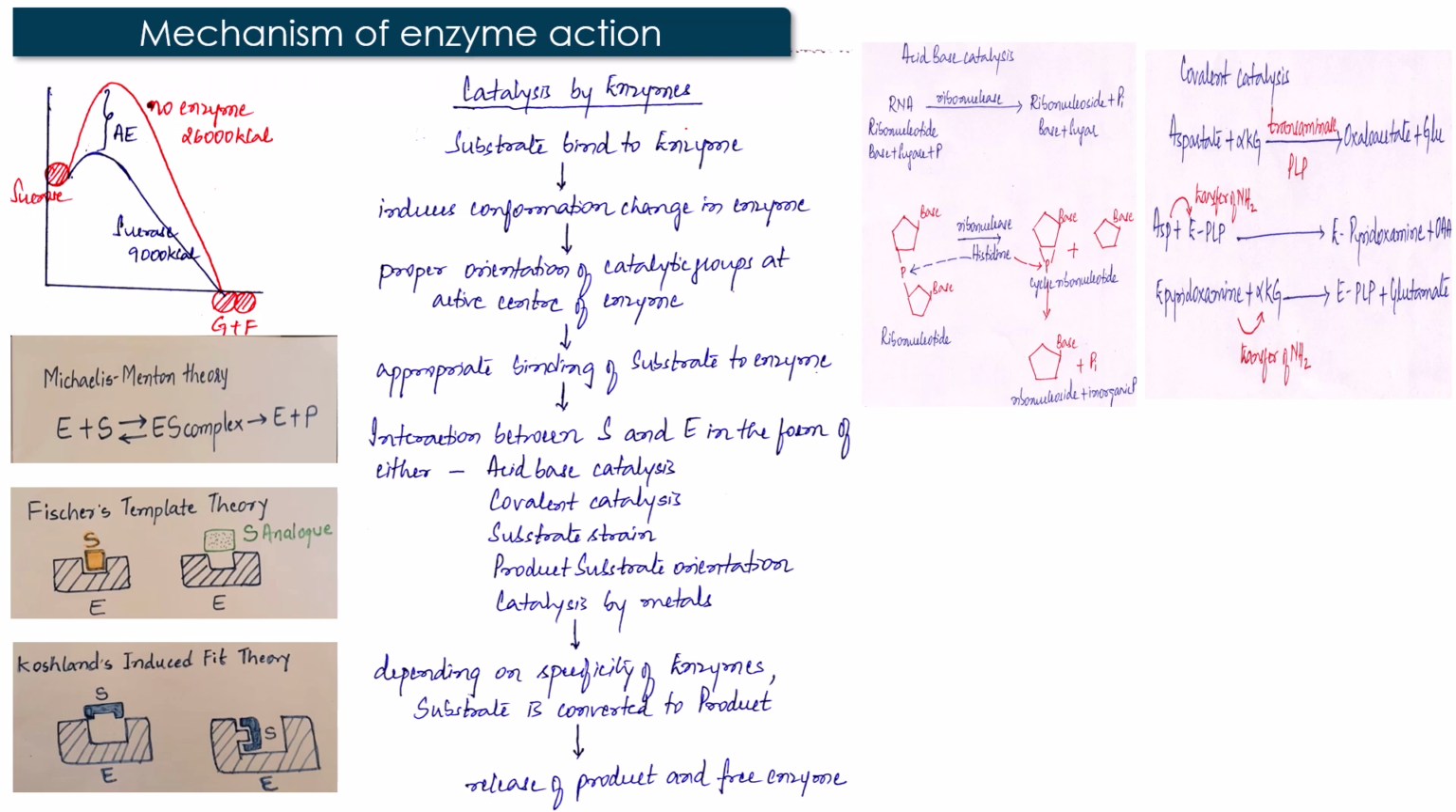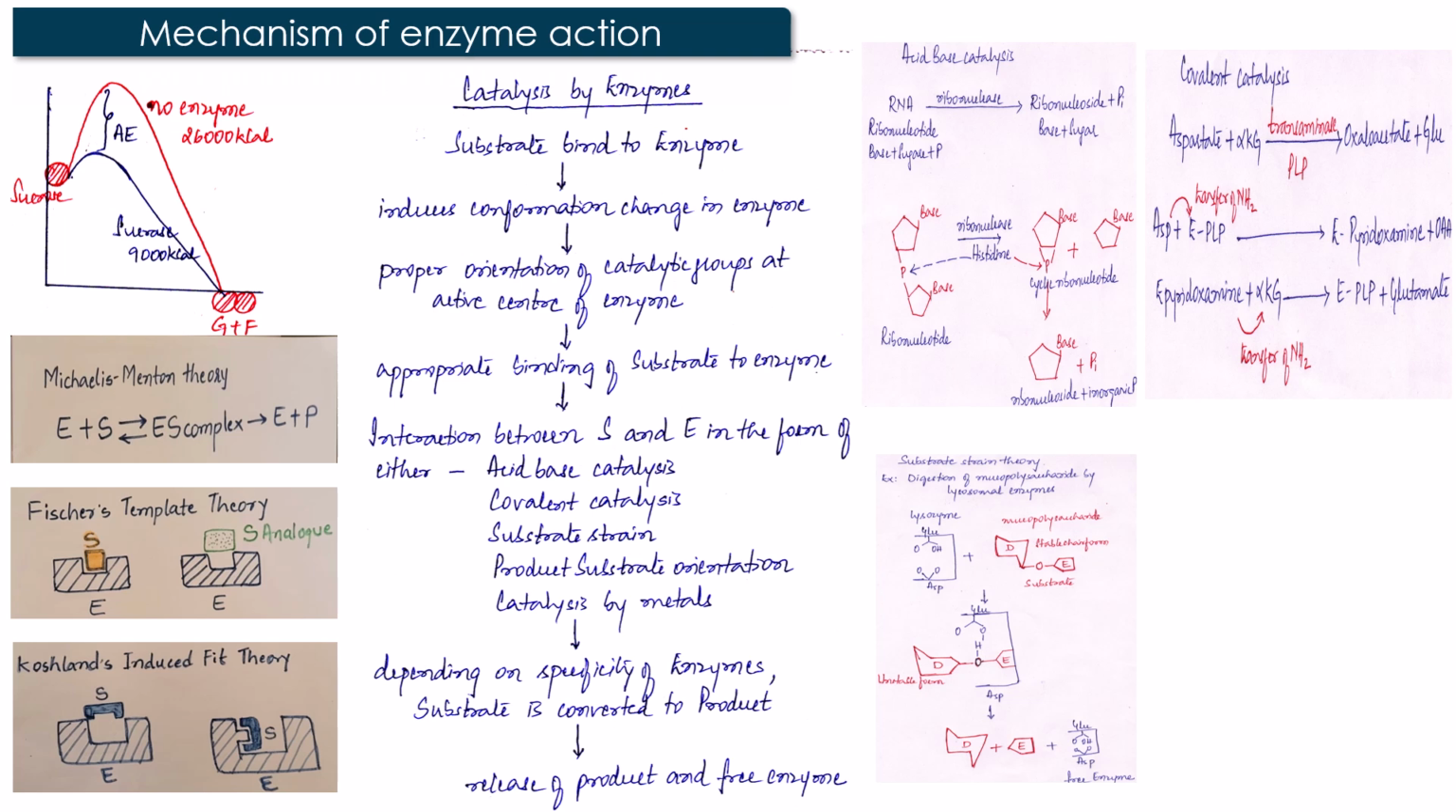Now, the covalent catalysis is as follows. The main group transfer is done on pyridoxal phosphate. Aspartate transfers the amino group to pyridoxal phosphate, that is the aldehyde form. After accepting the amino group, pyridoxal phosphate gets converted to pyridoxamine. Aspartate, after donating the amino group, gets converted to oxaloacetate. In the next step, pyridoxamine transfers the amino group to alpha-ketoglutarate, so that alpha-ketoglutarate gets converted to glutamate, and the enzyme with pyridoxal phosphate is released back into the cytosol for the next reaction.